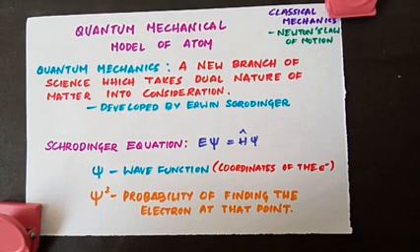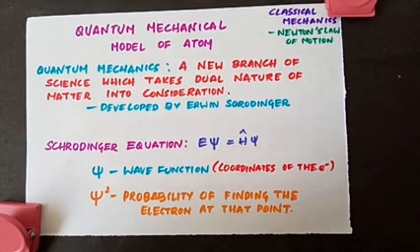The energies of these orbitals of hydrogen depend only on the quantum number n, and the energies of the orbitals in multi-electron atoms depend on the quantum numbers n and l, which we will be seeing in detail now.